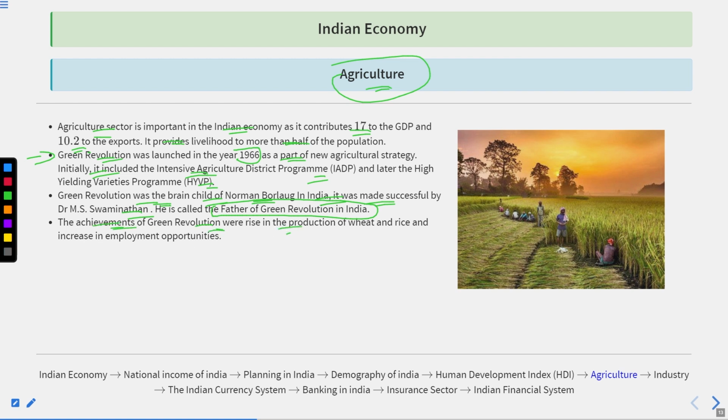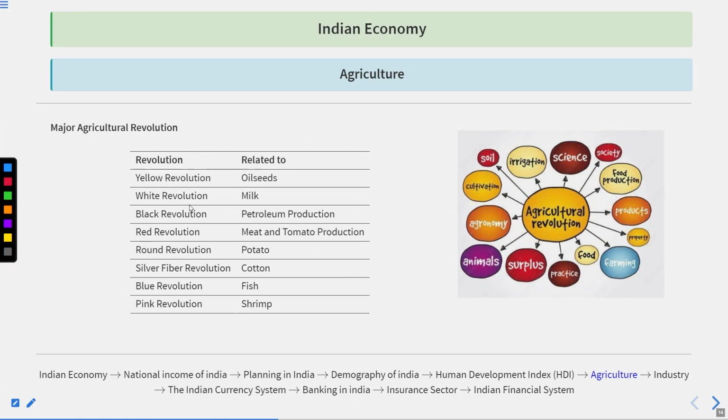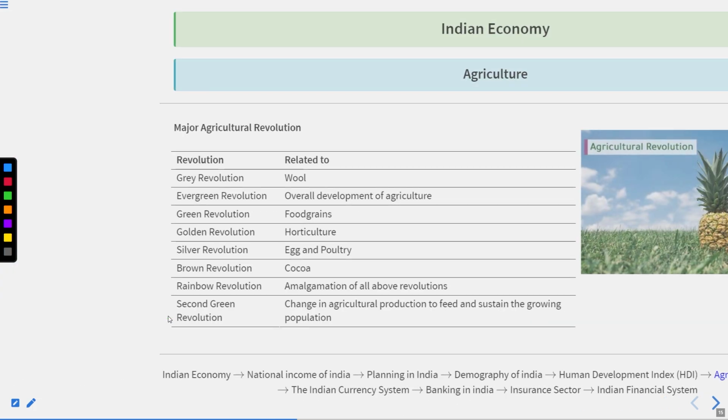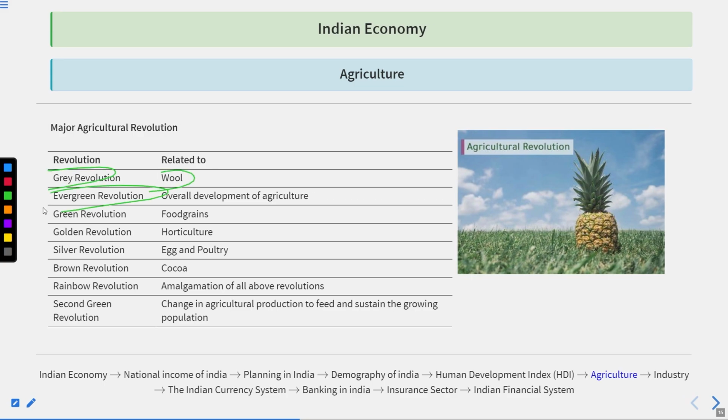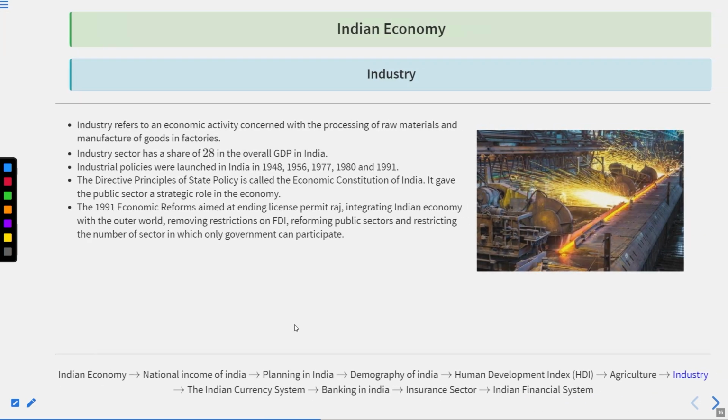Achievements of Green Revolution were the rise in the production of wheat and an increase in employment opportunities. If we talk about the major agriculture revolutions: Yellow Revolution, oilseed; White, milk; Black Revolution, petroleum; Red, meat and tomato; Round, potato; Silver, fiber, cotton; Blue Revolution, fish; Pink Revolution, shrimp. Grey Revolution regarding wool; Evergreen Revolution, overall development of agriculture; Green Revolution, food grains; Golden, horticulture; Silver, egg and poultry; Brown, cocoa; Rainbow, amalgamation of all revolutions. Second Green Revolution, change in agriculture production to feed and sustain the growing population of India.